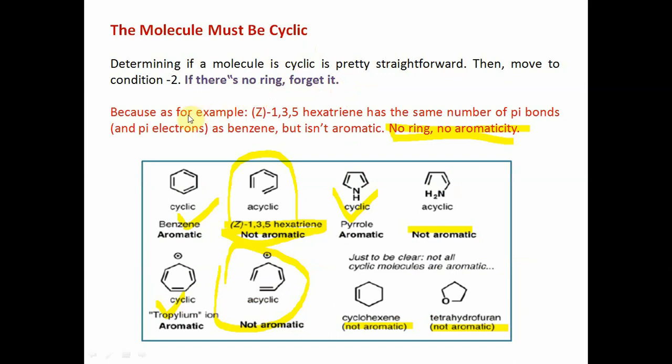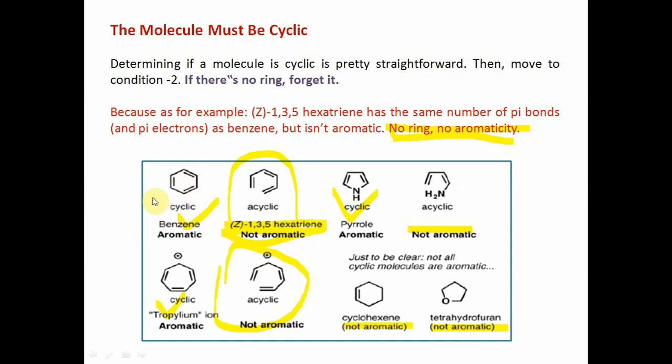As an example, Z-1,3,5-hexatriene. This is the structure of Z-1,3,5-hexatriene. It also contains 6 pi electrons, but it is not aromatic because there is no ring. No ring, no aromaticity. So a ring is an essential condition for aromaticity.